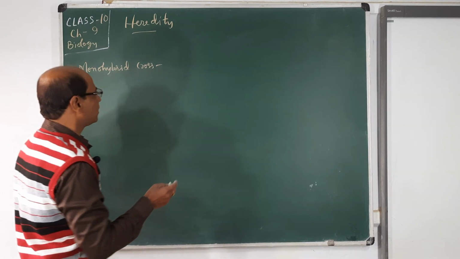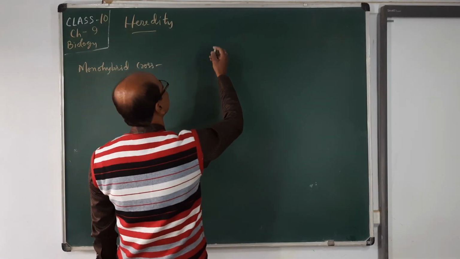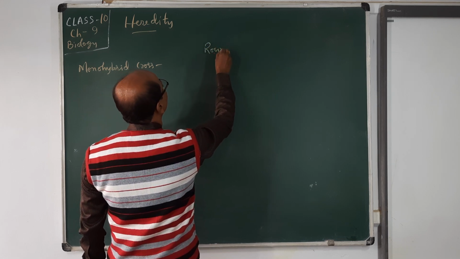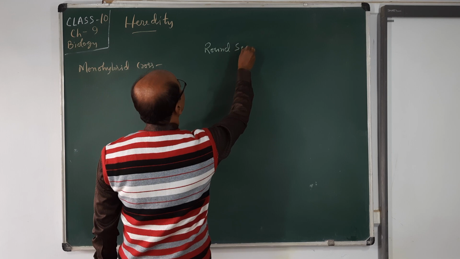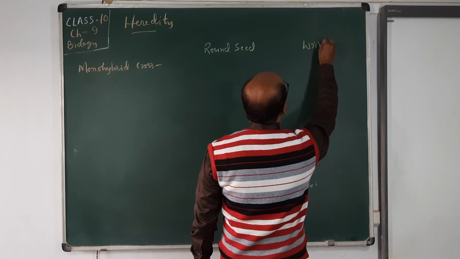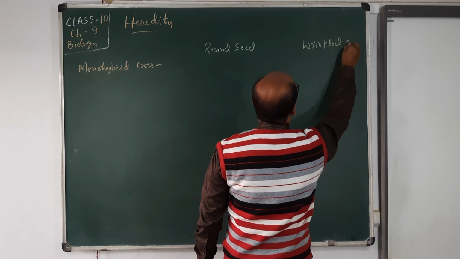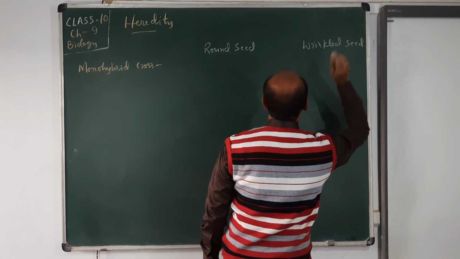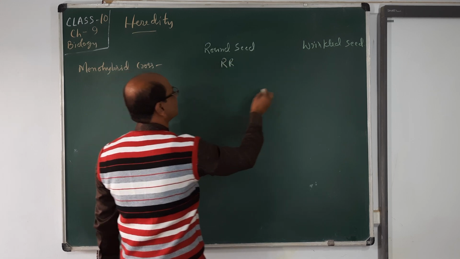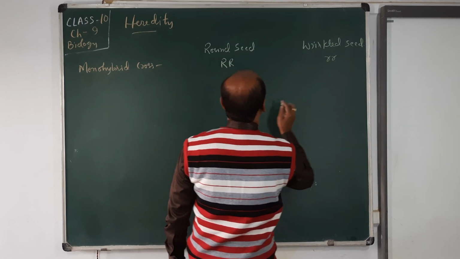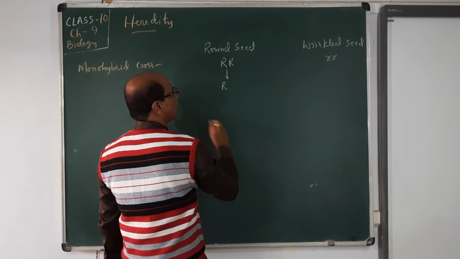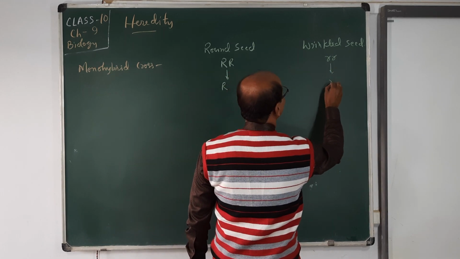In this one Mendel took a plant with round seed and a plant with wrinkled seed. Round is RR, wrinkled is rr, and their gamete is R and r.